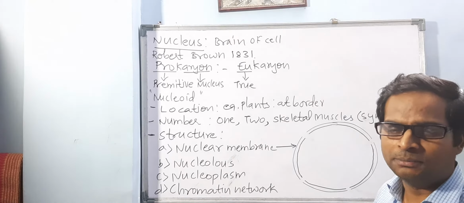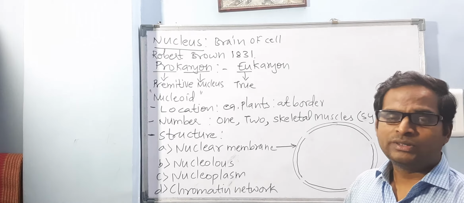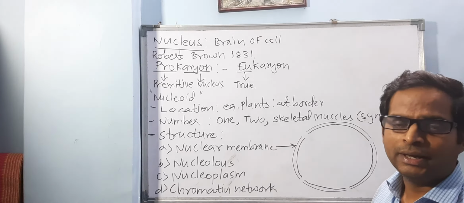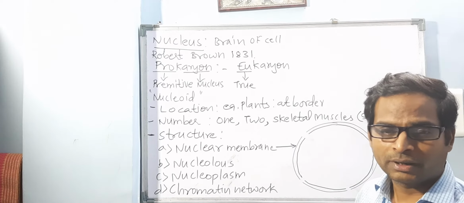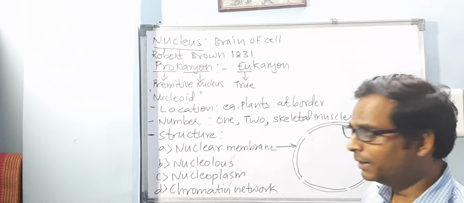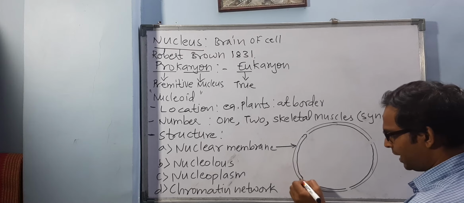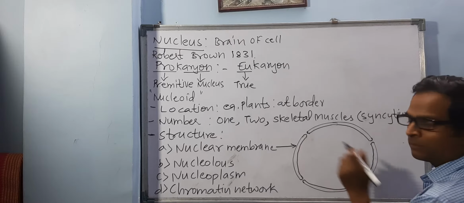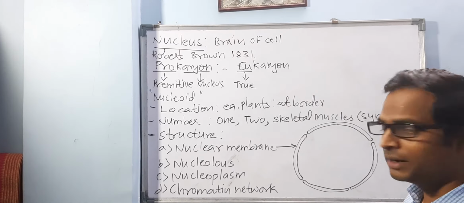Now you don't need these many names, I'm just telling you for your information. So there are two membranes, the outside one is the outer membrane, the inside one is the inner membrane. The space between the membranes is filled with fluid, the intermembranous fluid. Did you understand? Now this nuclear membrane or nuclear envelope is not continuous. Can you see here? It is interrupted, it is broken at certain places.